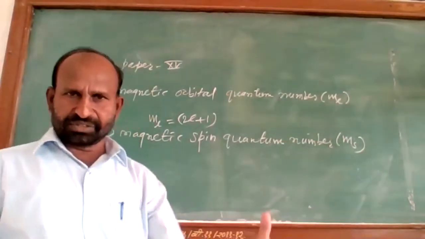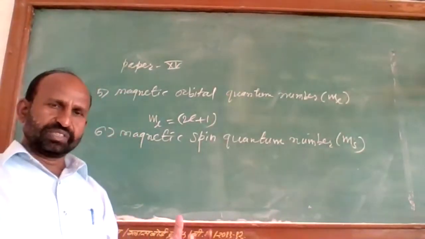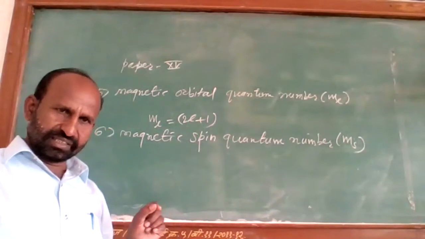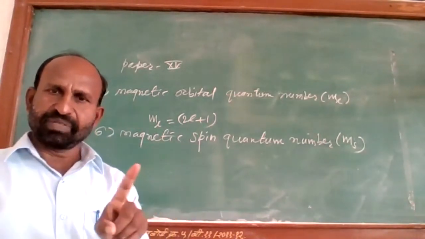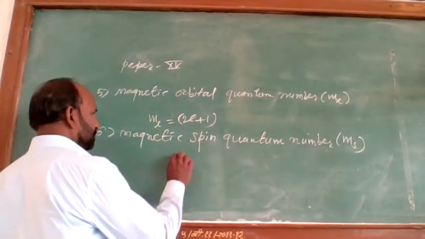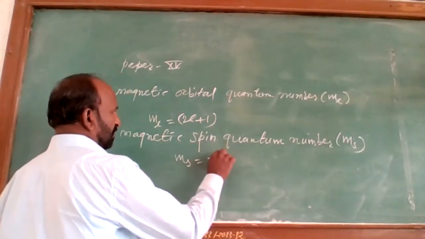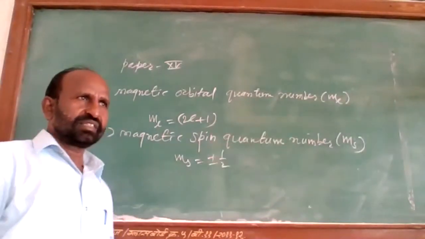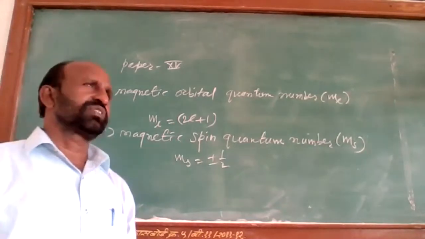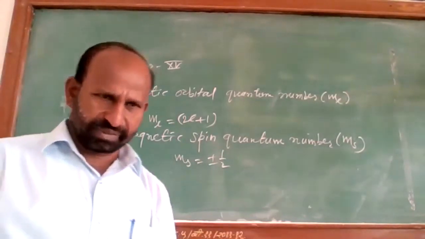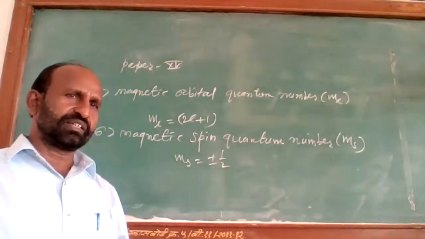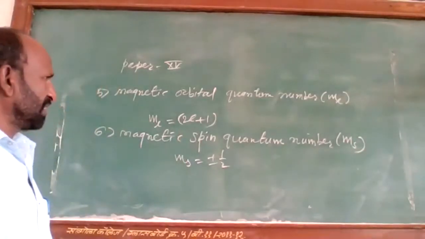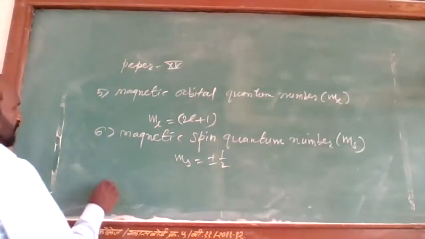So there is a change of energy of the spin motion, and this is given as the magnetic spin quantum number M_S. And this M_S has the value plus or minus 1/2. Spin motion changes, but the change is clockwise or anti-clockwise, so the value of the magnetic spin quantum number is also plus or minus 1/2.